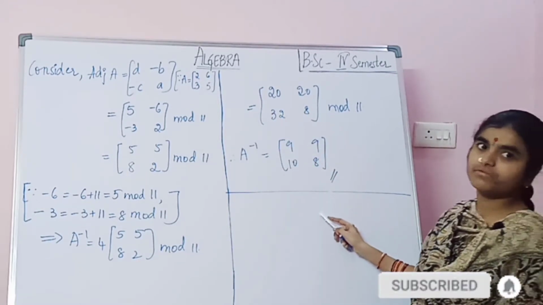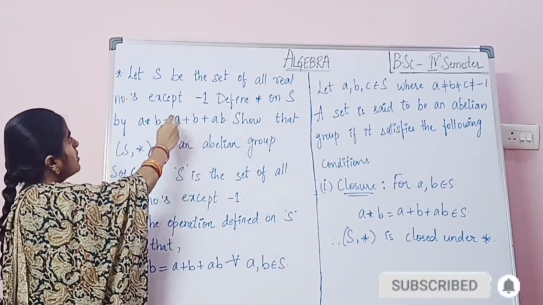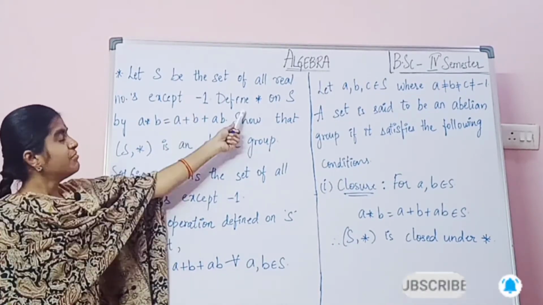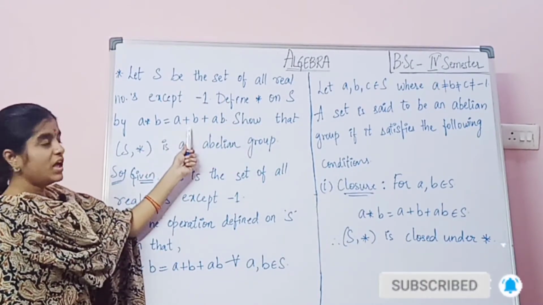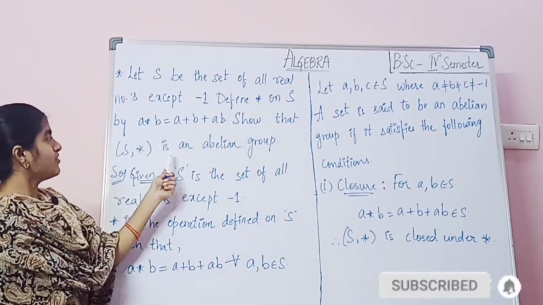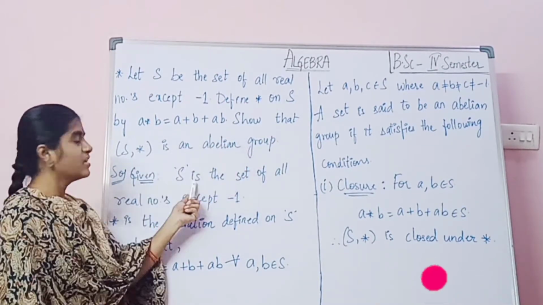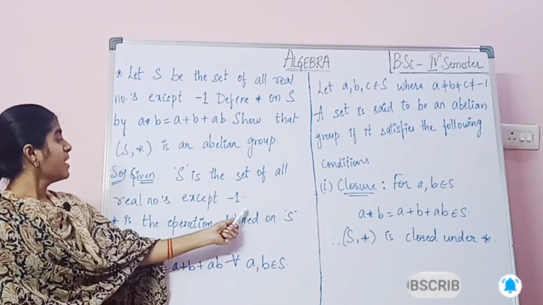This is the solution. Let S be the set of all real numbers except minus 1. Define star on S by A star B equals A plus B plus AB. Show that (S, star) is an abelian group. Given S is the set of all real numbers except minus 1.